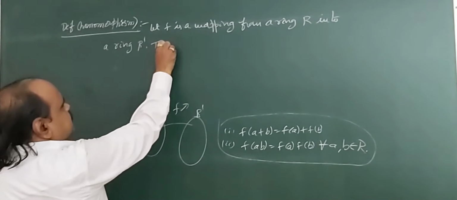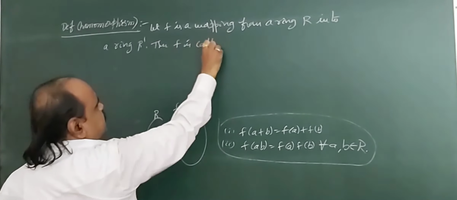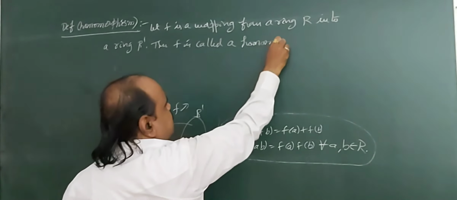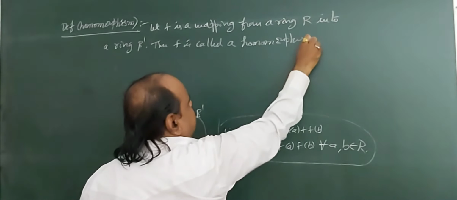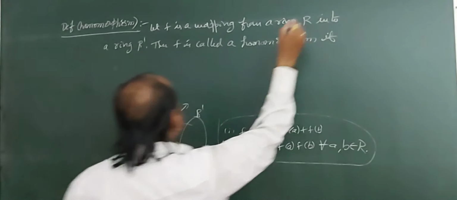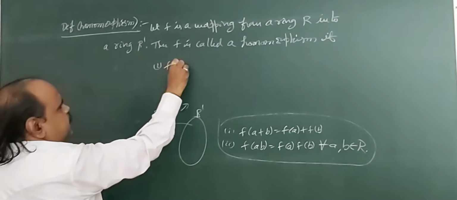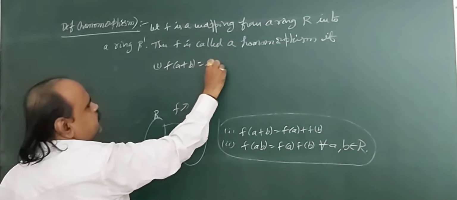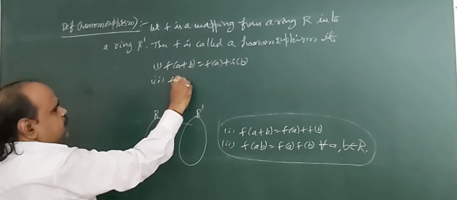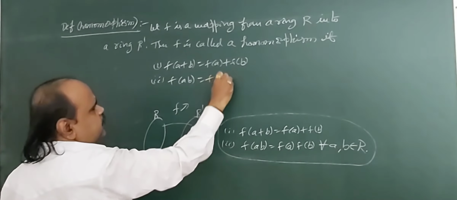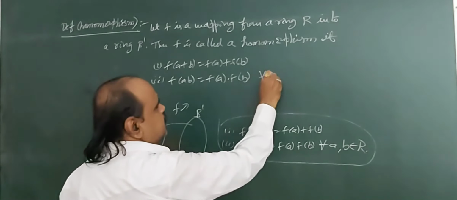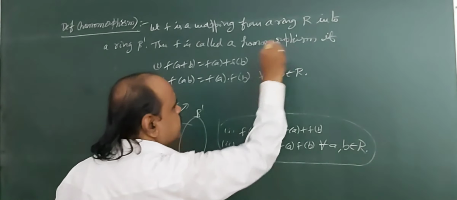Then f is called a homomorphism if, first, f of a plus b equals f of a plus f of b, and second, f of ab equals f of a dot f of b, that means multiplication, for all a, b belonging to capital R.